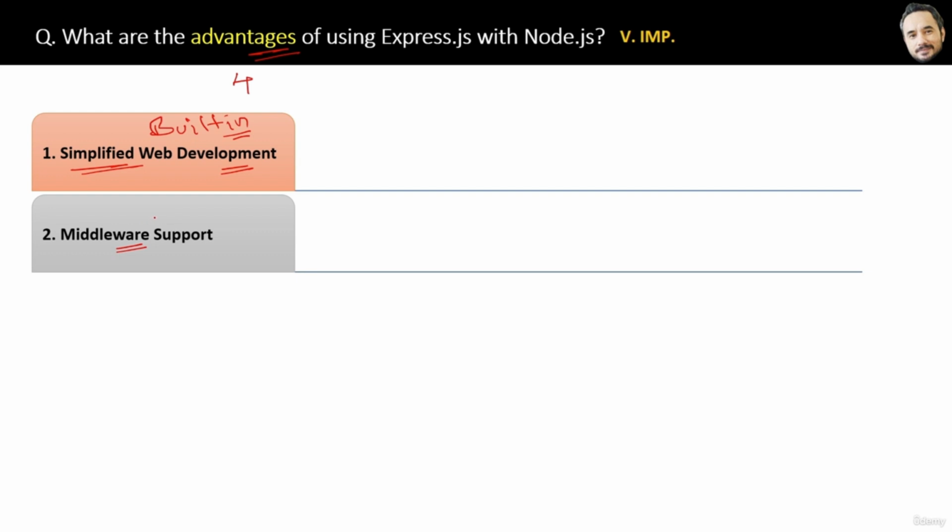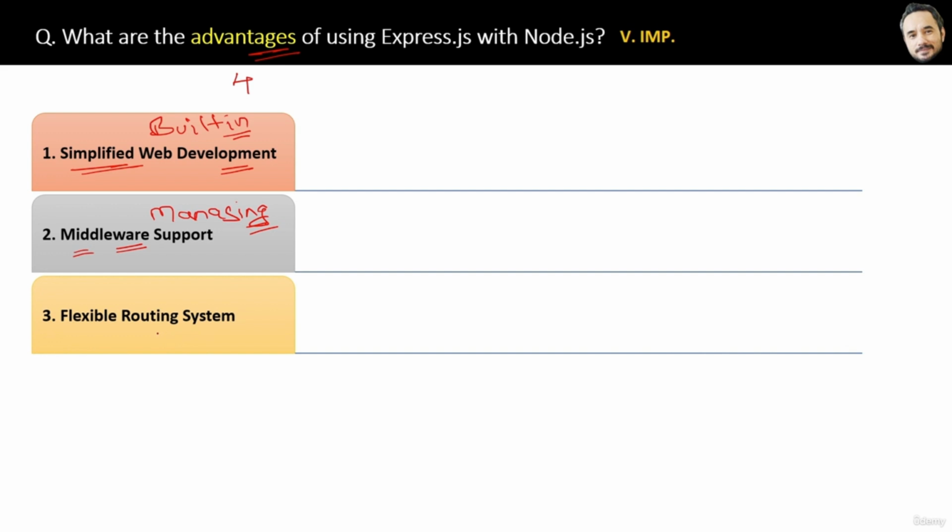And with the Express framework, managing multiple middlewares and handling millions and millions of requests is very easy. Yes, definitely I will cover middleware in Express in an upcoming question, but for now I'm just giving you the overview. Okay. The third advantage is that Express provides a flexible routing system.